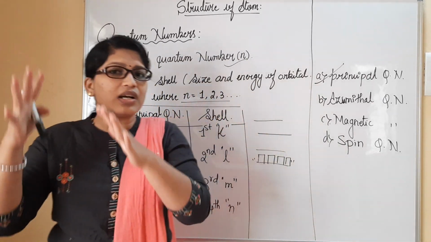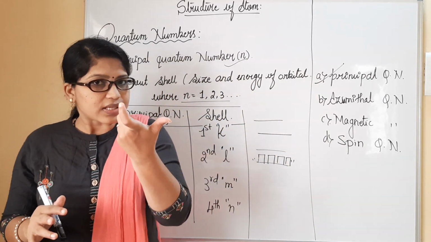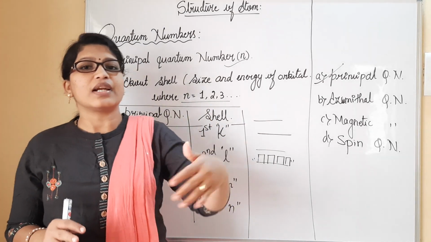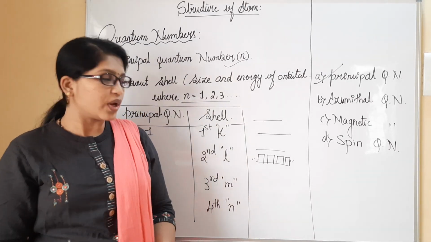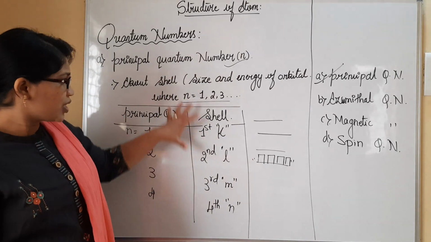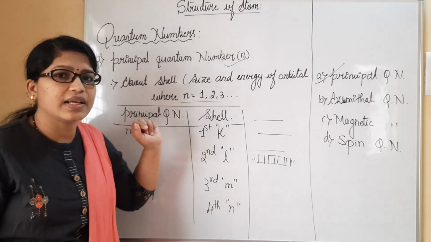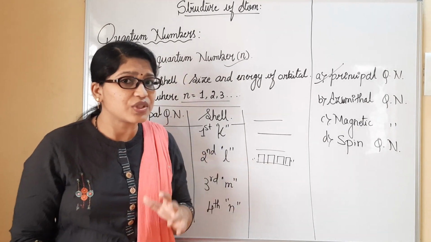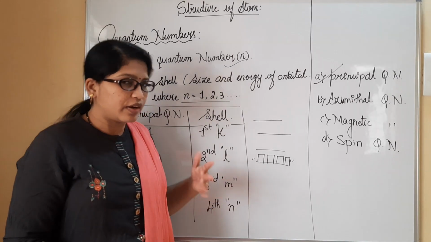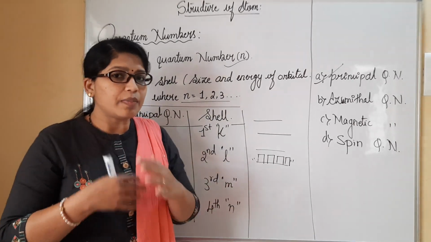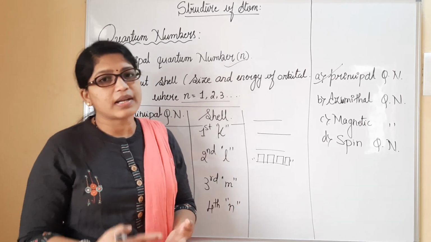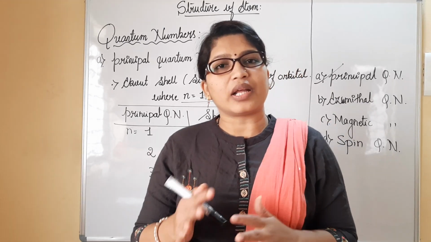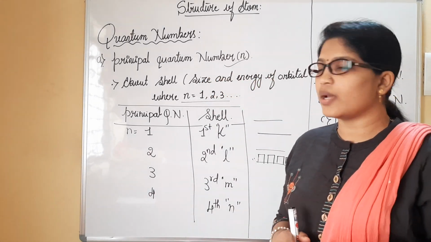In that concern, this first shell or the s orbital that we are studying here was given by Bohr, and in later parts different studies came across and we are studying them today. We have to remember that this is all about our understanding of the principal quantum number. When you go to the L shell, the orbital shape definitely changes. When you move further to the M shell, the orbital shape changes again. They will turn into dumbbell shape, p orbital, double dumbbell shape, d orbital, and complex flower-like structure, f orbital. All those things we will be studying. Don't worry about that.